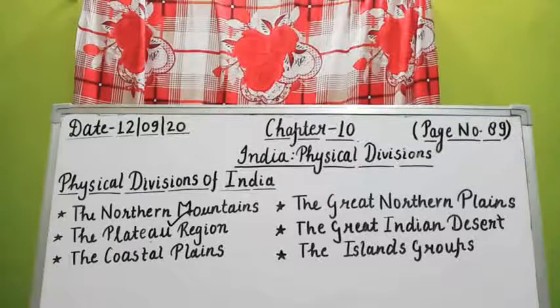Now, we will know where these mountain ranges are located. The Karakoram range is located along the northern boundary of India. See in the given map, on the top side, the northern area of India. The Zaskar and the Ladakh ranges lie to the south of the Karakoram range.